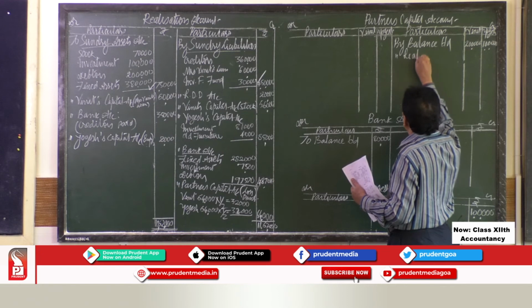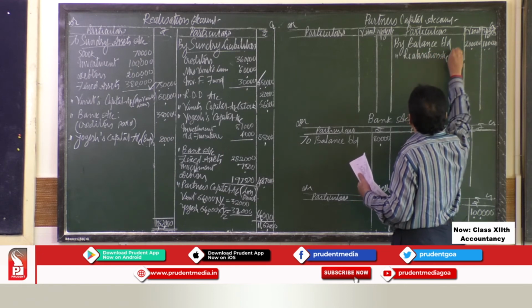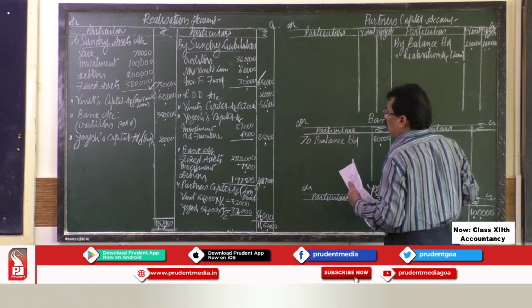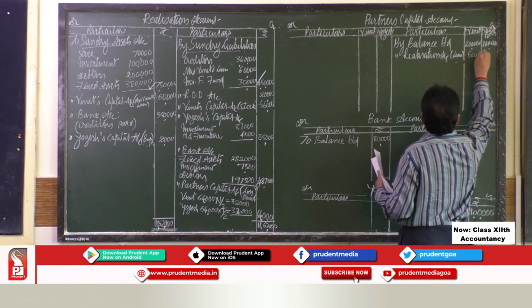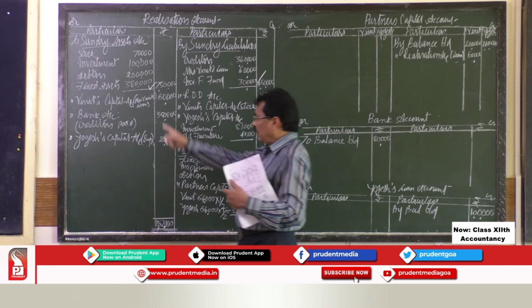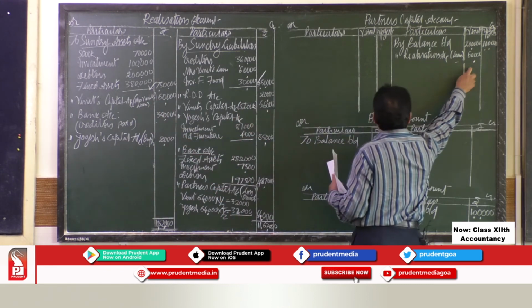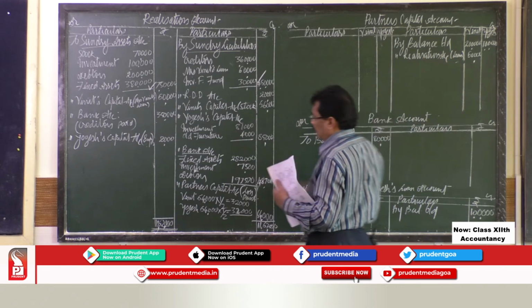So by realization account, this is for loan taken over. He took the loan of rupees 60,000. So the first effect is on the realization account debit side, the second effect is on the partner's capital account credit side.